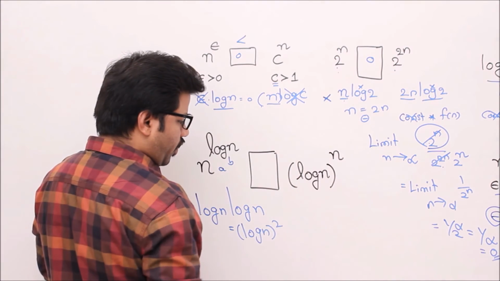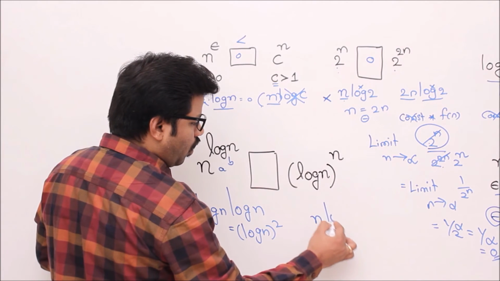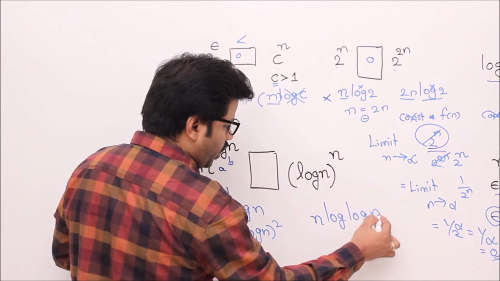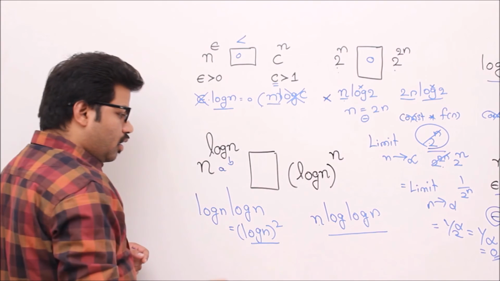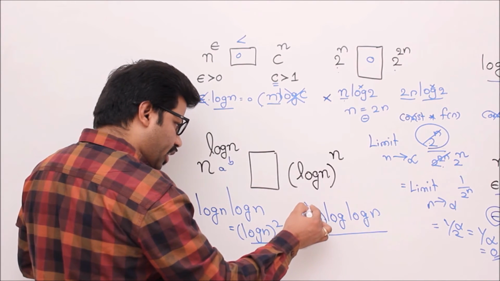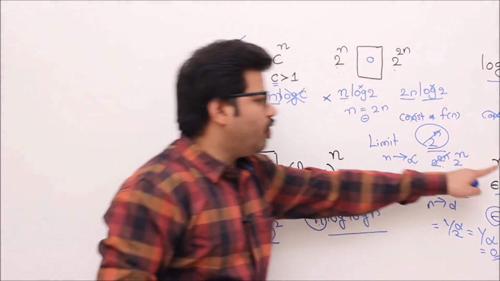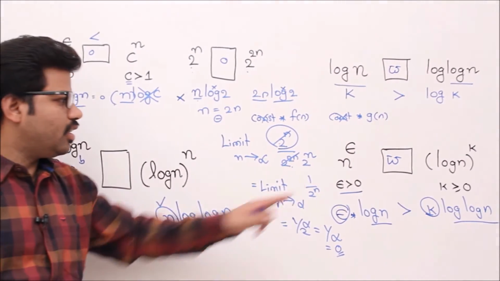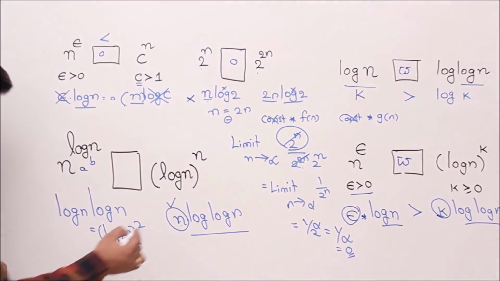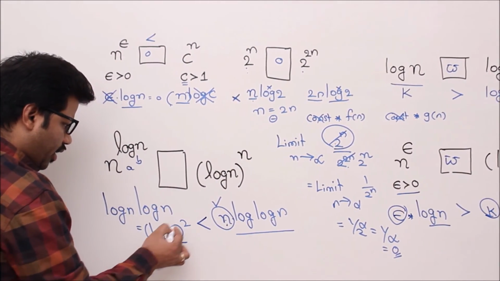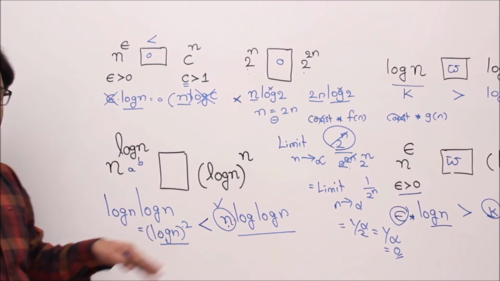So that is nothing but log n whole square, isn't it? Now log n whole to the power of n. If I apply logarithm here, it will become n log n, isn't it? This is log n whole square, and we have n log n. This part itself is bigger than log n whole square. We know that any n to the power of epsilon will be greater than log n to any power k. So this n is already bigger than log n whole square. Then n into log n will be even bigger.